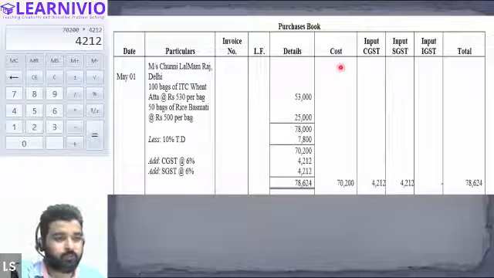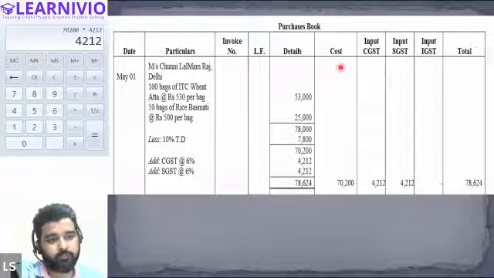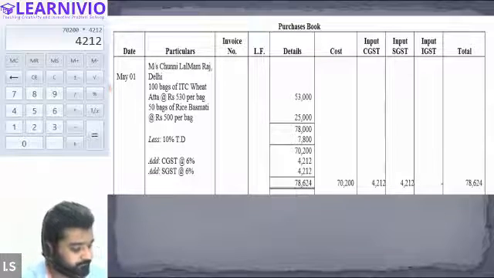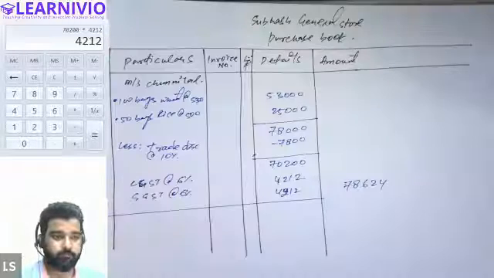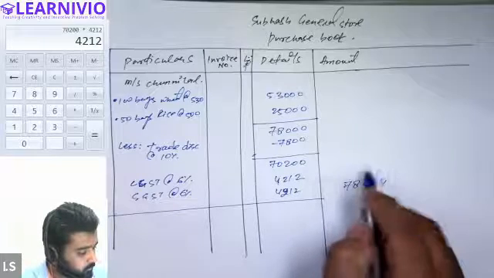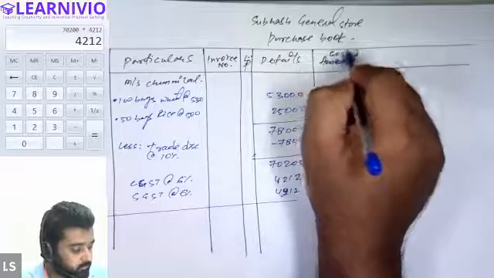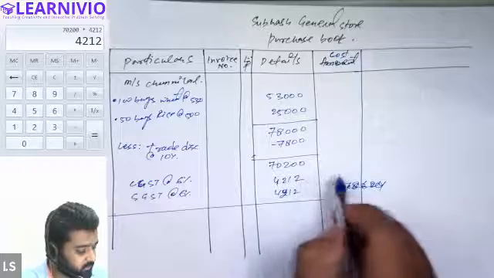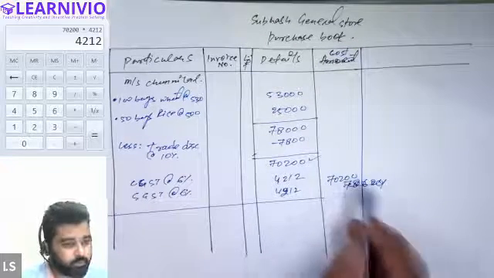You can also write amount, there is no problem in it. And other than the cost column, we have also made different columns for CGST, SGST, and IGST. Let me just write this as cost. The total cost of all the goods we have purchased is 70,200.